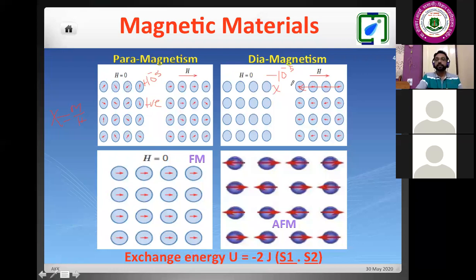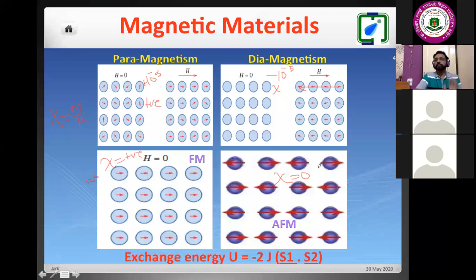Susceptibility, magnetic susceptibility. For ferromagnet, this is positive and very high. It is of the order of, maximum value, 10 to the power 6. So if you compare the magnitude, in the case of antiferromagnet, ideally this should be 0, but experimentally if you try to measure, we will get some positive value, similar to paramagnet.